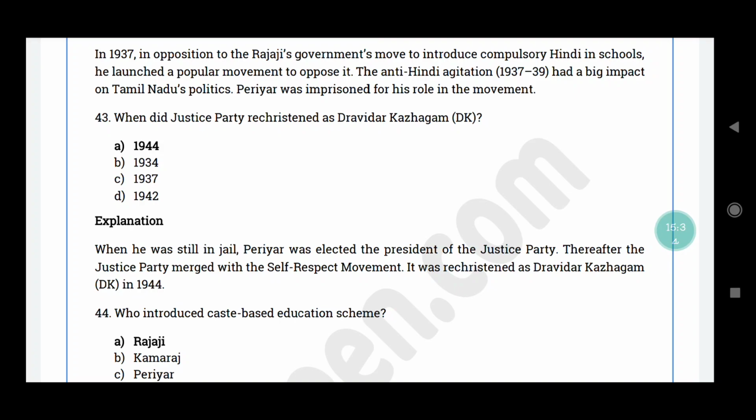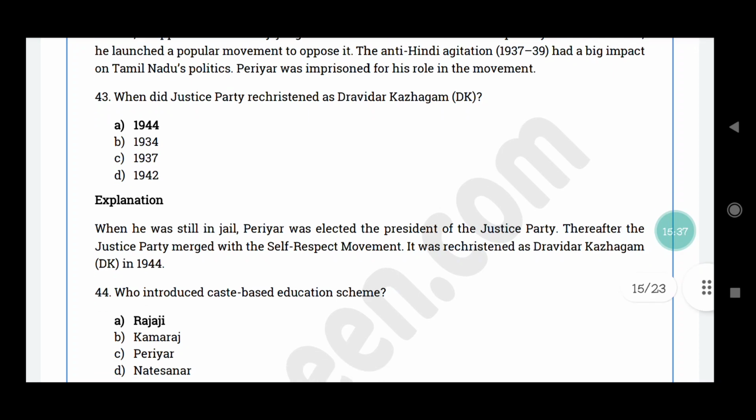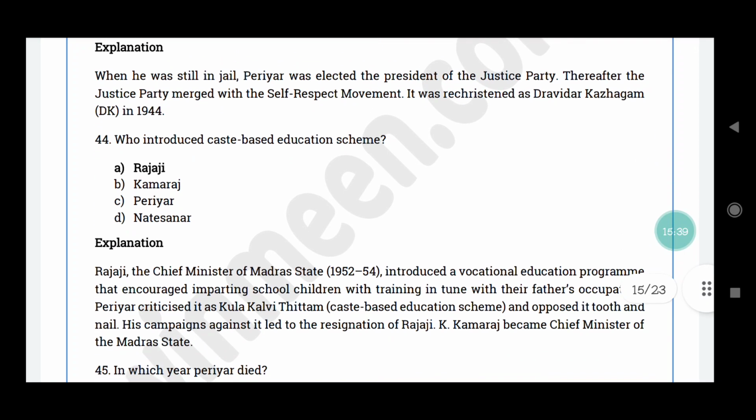Question number 44. Who introduced caste-based education scheme? The correct answer is option A, Rajaji. Rajaji was the Chief Minister of Madras State from 1952 to 54, and he introduced a vocational education program, which encouraged imparting school children with training in tune with their father's occupation.